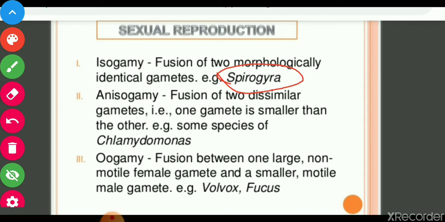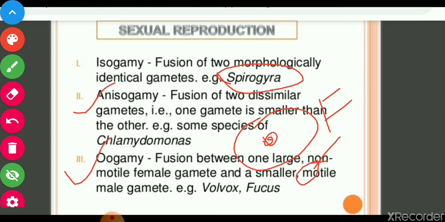And the third one is oogamy. Oogamy means fusion of one large non-motile female gamete with a small motile male gamete. That is called oogamous type of fusion. So if the female gamete is large and the male gamete is small and motile, this is the male gamete and this is the female gamete, and the fusion of these two gametes takes place.